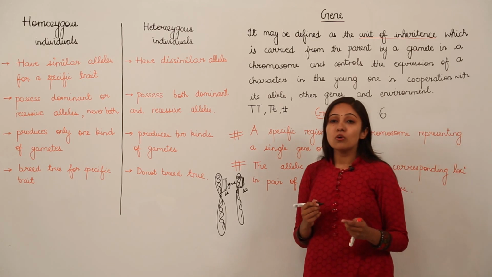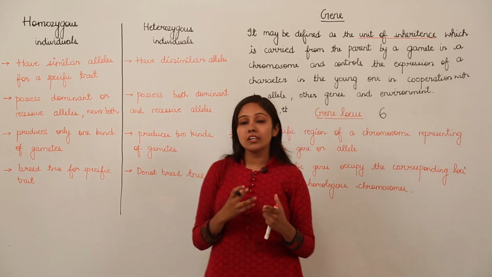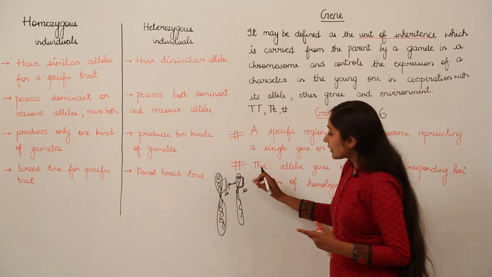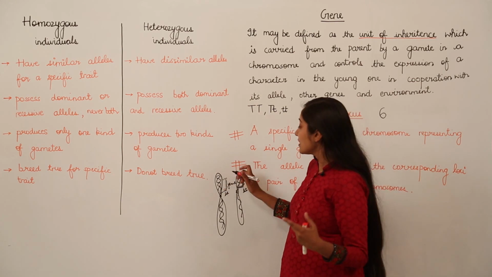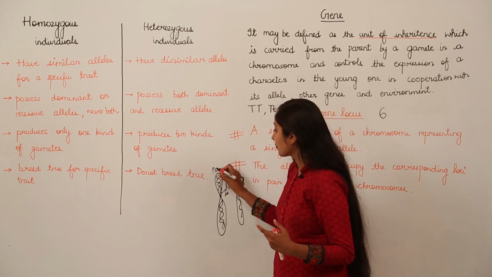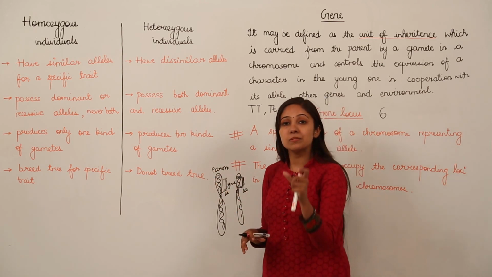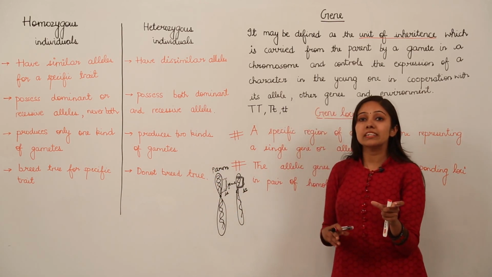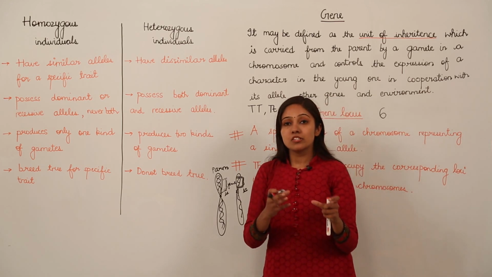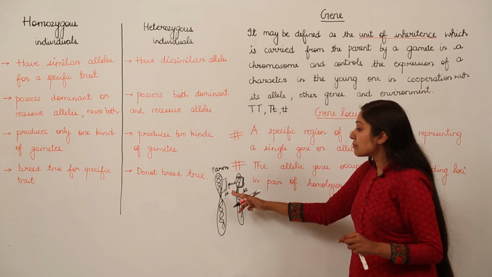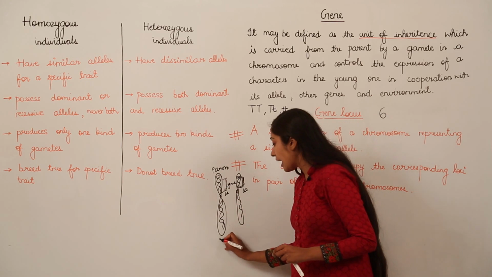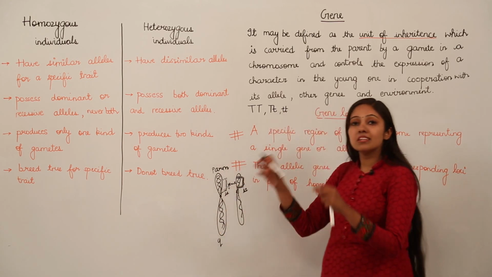Then comes the shorter arm or the longer arm. Remember that the shorter arm of the chromosome is known as the P arm. Why is it known as the P arm? Because the letter P is taken from the French word petite. Petite means small. So the P arm is the shorter arm, and then we have the Q arm. Q arm is the longer arm.